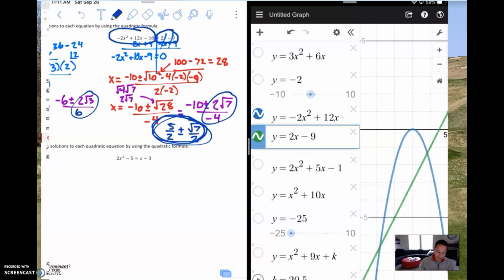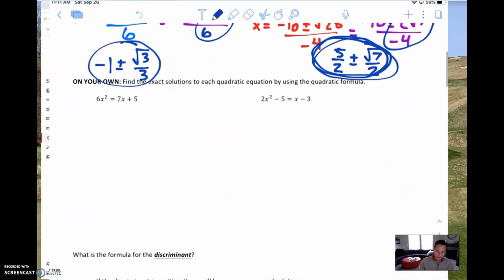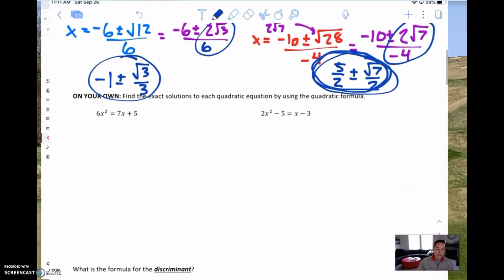And go ahead and try the next couple examples on your own. And when you are done with that, go ahead on Desmos, double check your answers, make sure that you got them all correct. And then come back and you will get to learn about the discriminant.